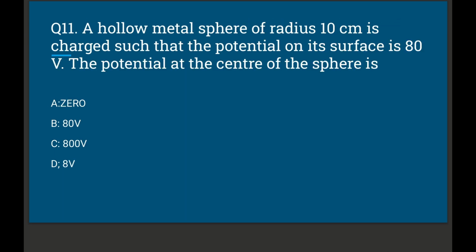Question number 11. A hollow metal sphere of radius 10 cm is charged such that the potential on its surface is 80 volt. The potential at the center of the sphere is: option A 0, option B 80 volt, option C 800 volt, option D 8 volt.